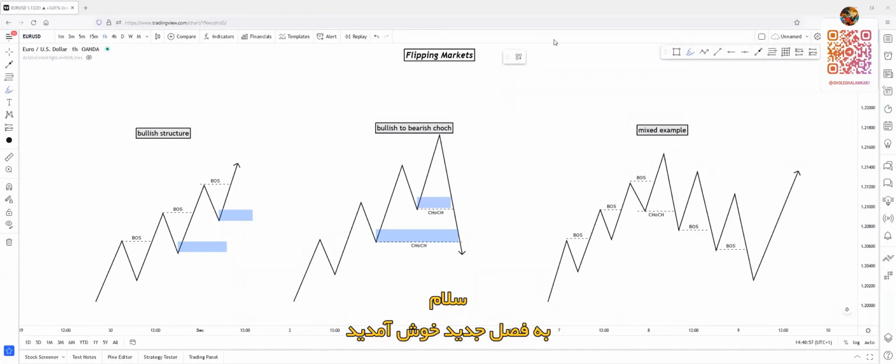So welcome to the next unit and also the next video. We finally reached the entry unit. In this unit, we will talk about the entry types, such as change of character, flips, and continuations.